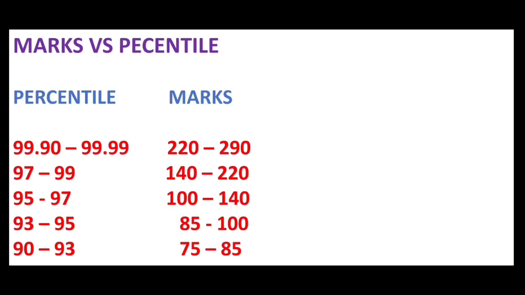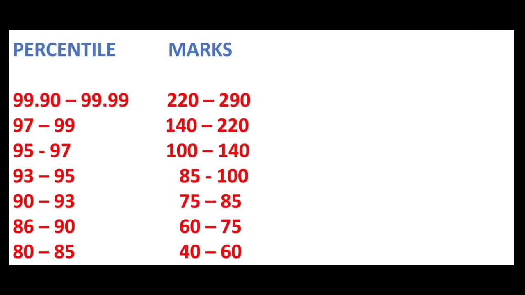And here is marks versus percentile analysis. If a student scores the percentile between 99.90 and 99.99, he needs to get the marks between 220 and 290. If a student gets the percentile between 97 and 99, he needs to score the marks range between 140 and 220. For the percentile range between 95 and 97, one student needs to score the marks between 100 and 140.